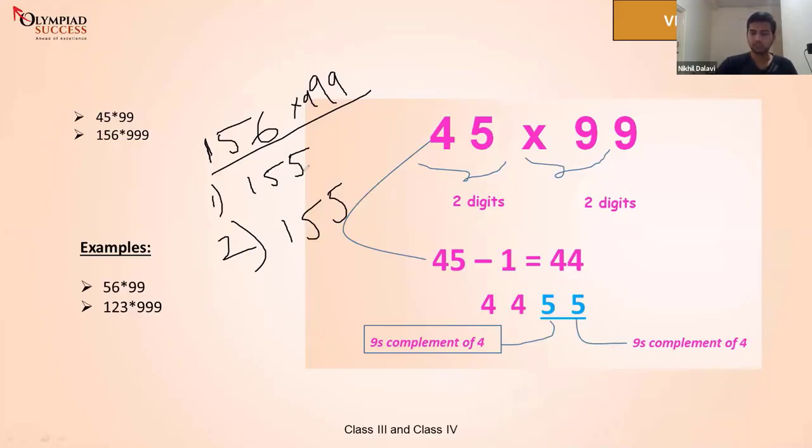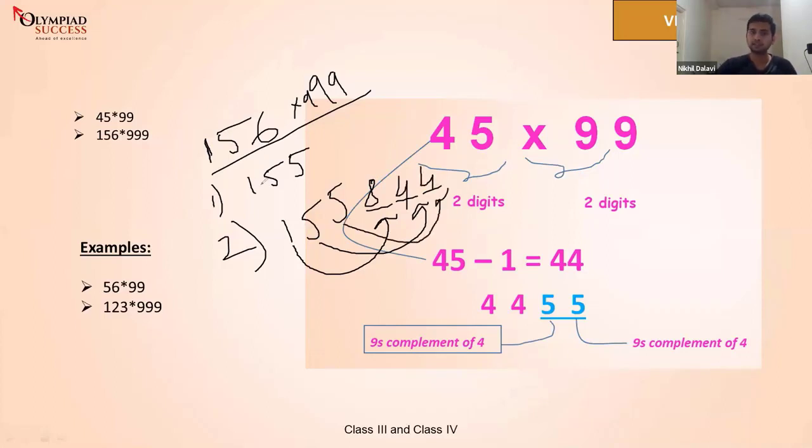Saraswat, it's not like we subtract 1 from 5, but we subtract 1 from the entire number, okay? 156 minus 1, not only from 5. And we put 3 dashes, and at last we subtract each digit from 9. 9 minus 1 is 8, I will be putting it here. 9 minus 5 is 4, I will be putting it here. Again, 9 minus 5 is 4.